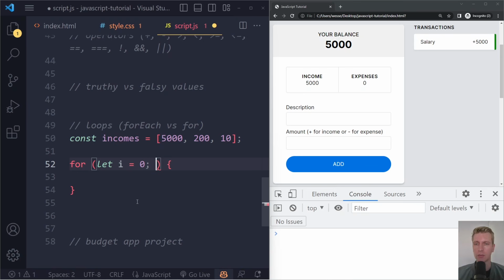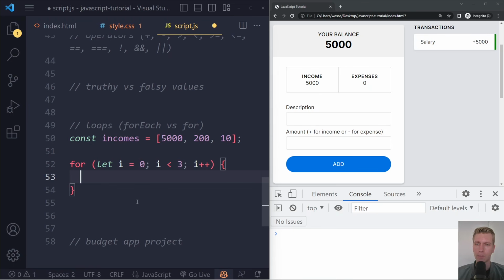So we're gonna reassign it on each loop. So it needs to be changed. So we cannot create it with const. We have to create it with let, and we can actually just create it within the parentheses like this as well. So that's no problem. So we have some variable i. It starts at 0. And we want to run this loop as long as i is, let's say, less than 3. After each loop, we're going to increment i by 1. You can write in JavaScript i++, which will just add 1 to the variable i after each loop here.